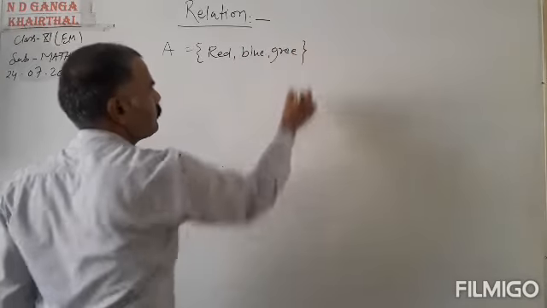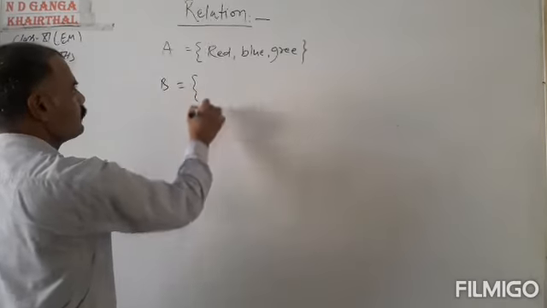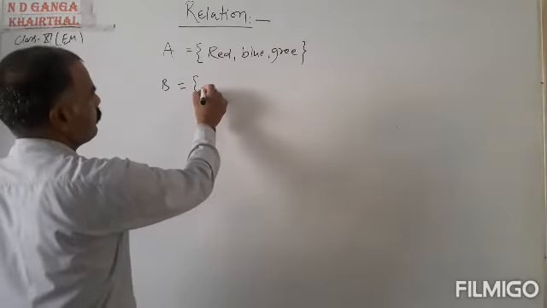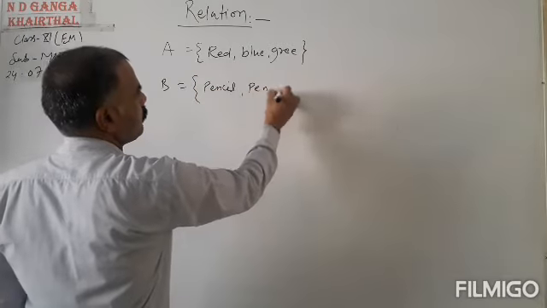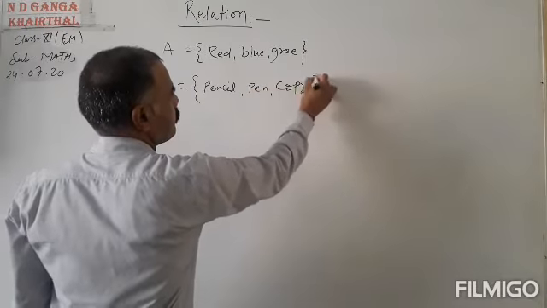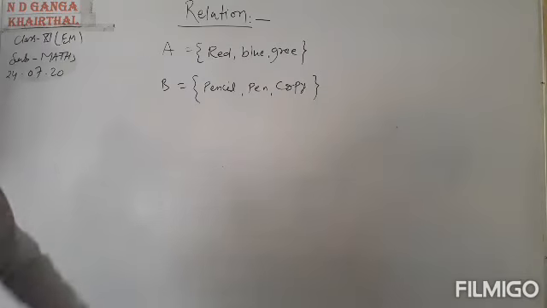These are colors. You know these are colors. And let us take set B, pencil, pen and copy. You have taken 3 elements in set A, 3 elements in set B.